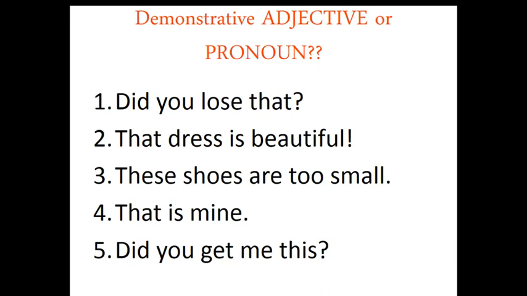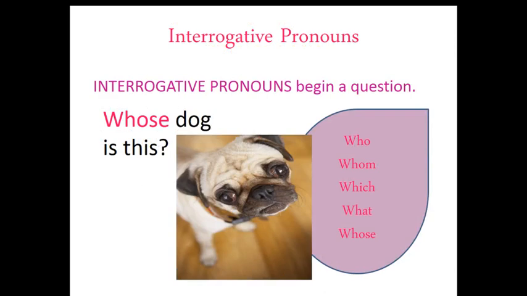Now, how can we distinguish between these? If we look at the first sentence, did you lose that, it means that it is a demonstrative pronoun. And in the second example, that dress is beautiful, that is a demonstrative adjective. It is not functioning as a pronoun there. It is before a noun, so it is an adjective. So we can point out the difference between a demonstrative adjective and a pronoun.